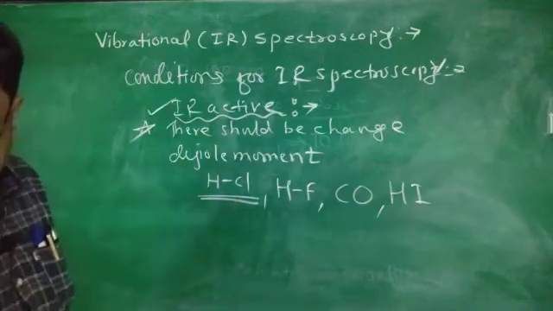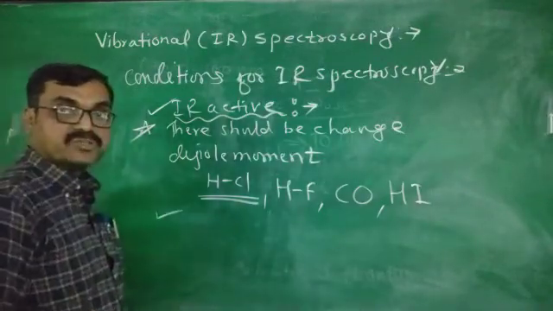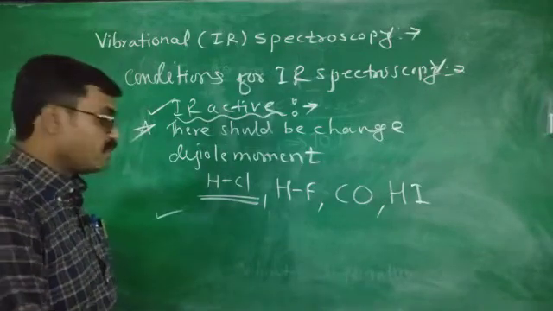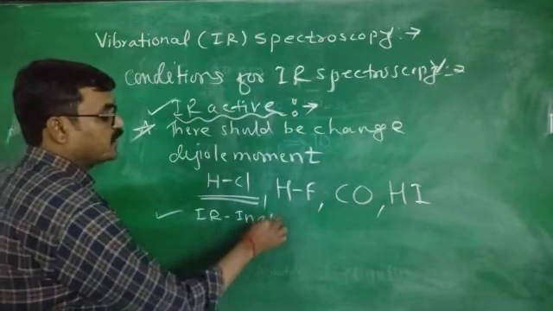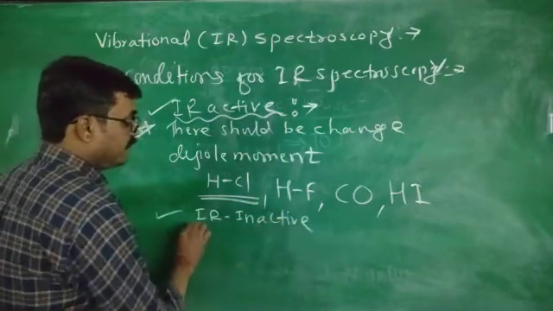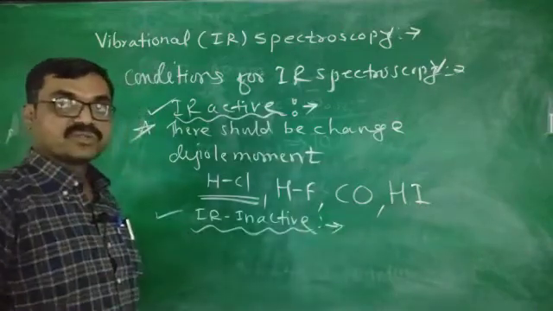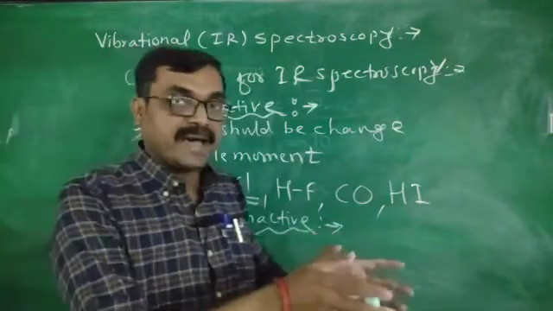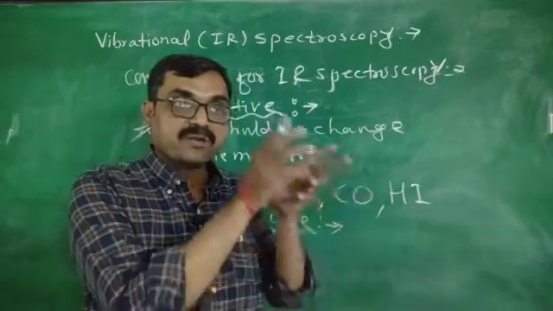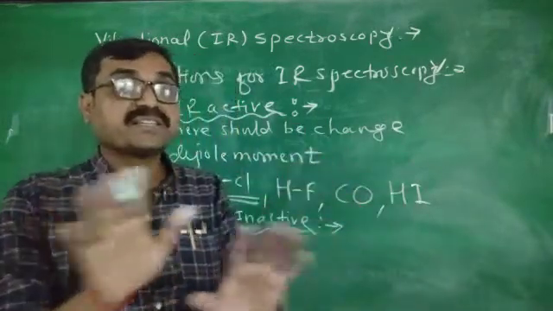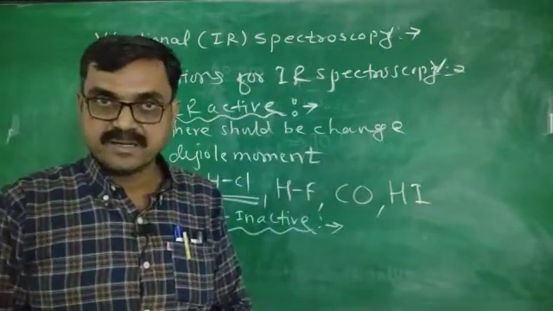Now the next question is: which molecules cannot give the IR spectra? Such molecules are known as IR inactive molecules. Even though we allow radiation from the IR region to fall on the molecule and the molecule absorbs it, if there is no change in the dipole moment, then such molecules can't give the IR spectra.